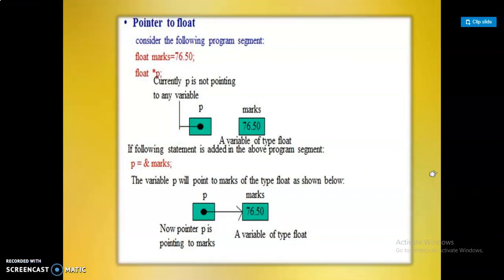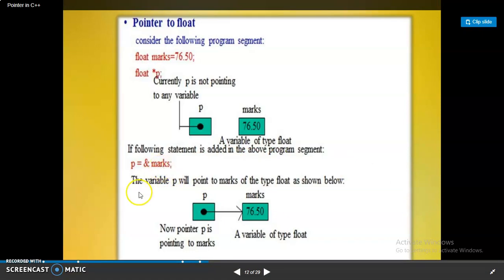And then pointer to float. Consider the following program. Float marks equal to 76.50. And in float type again the pointer variable is declared, star p. Currently p is not pointing to any variable. The following statement is added to the above program: p is equal to ampersand marks. The variable p will point to marks, of the type float, as shown below. Now the pointer p is pointing to marks, a variable of the type float.